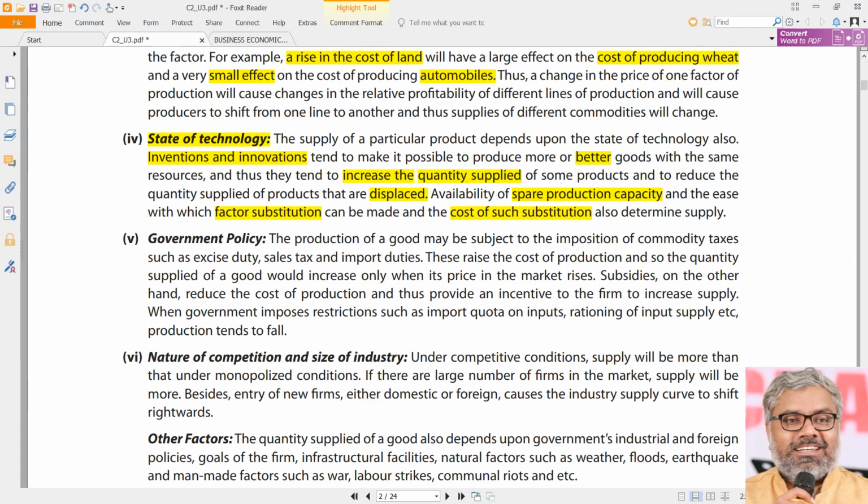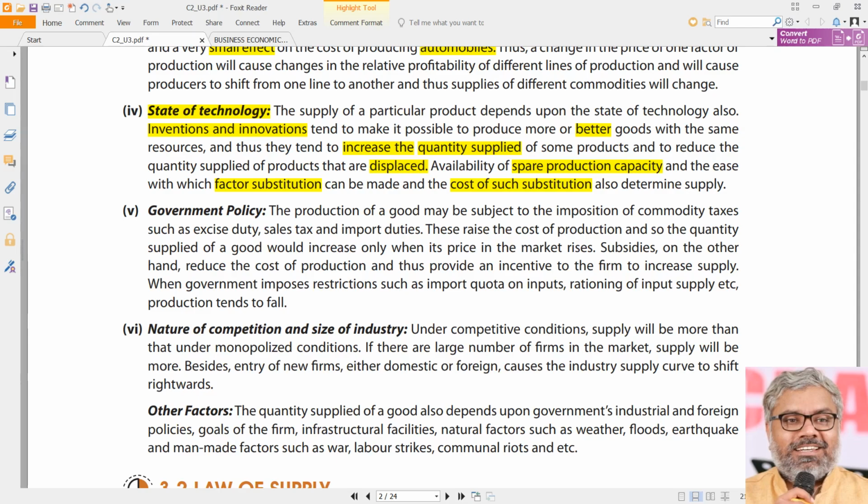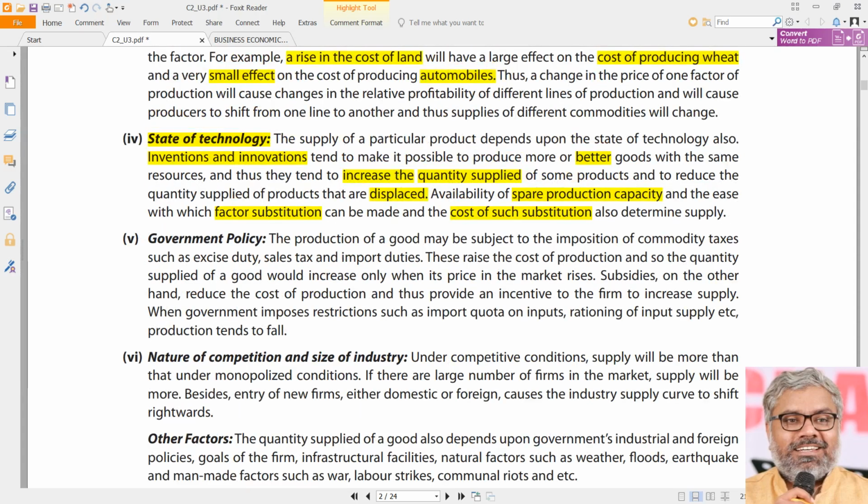How the state of technology can influence the supply, or how it can smoothen the shift in product choices, will also have a huge impact on supply. And spare production capacity will always have an influence on supply. That will influence the kind of products that they design and enter into the markets. That will have an impact automatically.